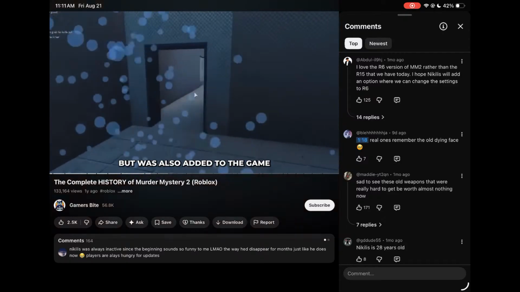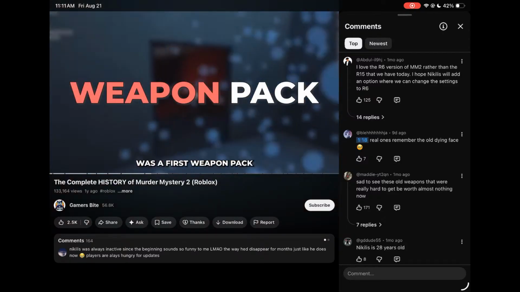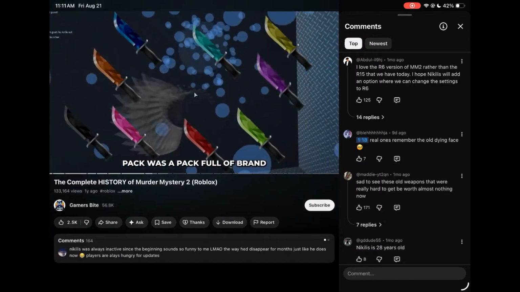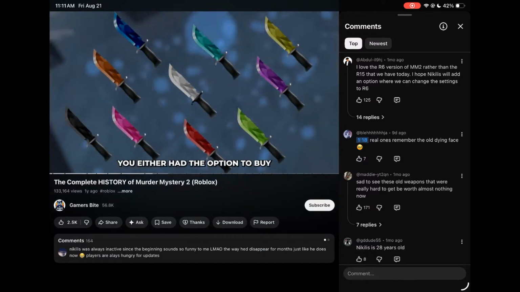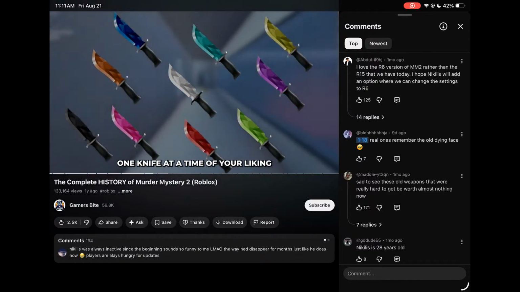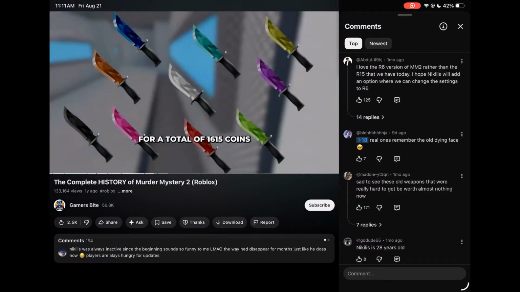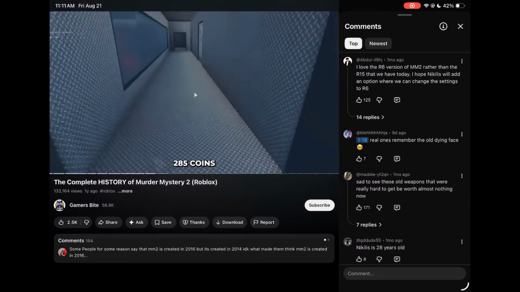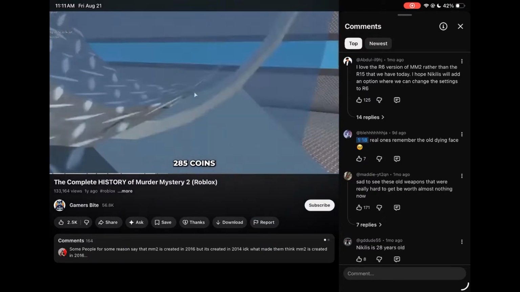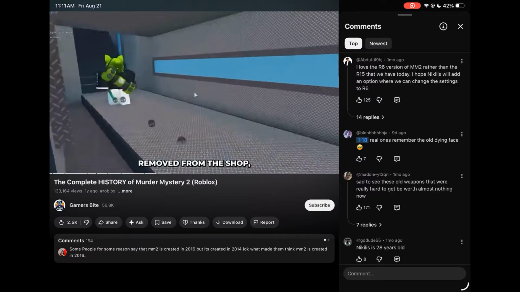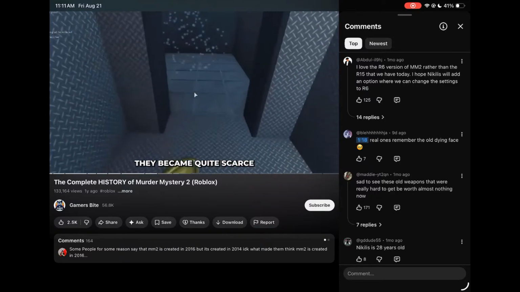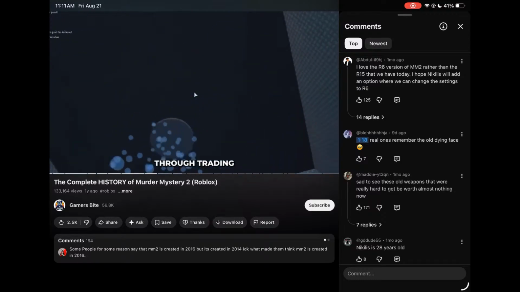What was also added to the game during this time period was a first weapon pack called Sparkle Time Pack. Sparkle Time Pack was a pack full of brand new common knives. You either had the option to buy one knife at a time of your liking, or buy the whole pack for a total of 1,615 coins. That was quite a deal, as you would spare 285 coins. The pack was later removed from the shop, so although the weapons were only of common quality, they became quite scarce, and are now only available through trading.